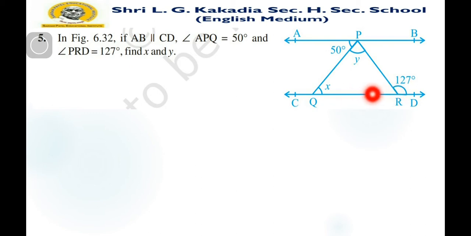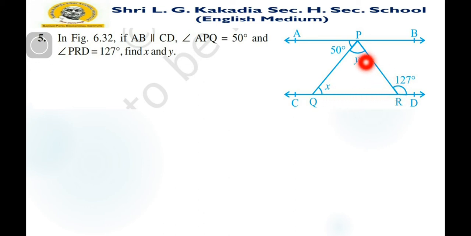APQ is 50, then PQR will also be 50 because AB is parallel to CD. So APQ is equal to PQR. So x is equal to 50.